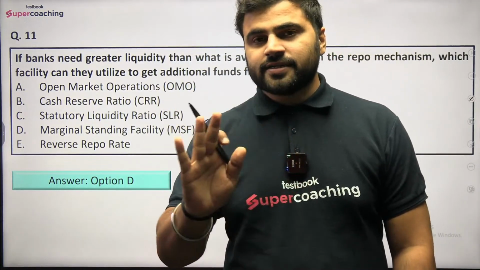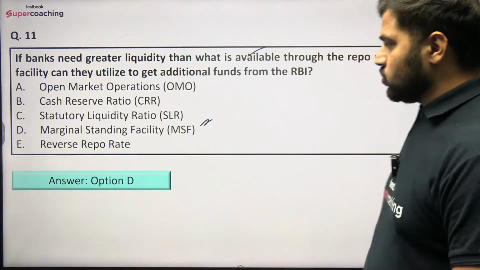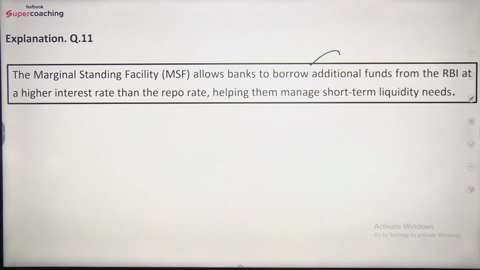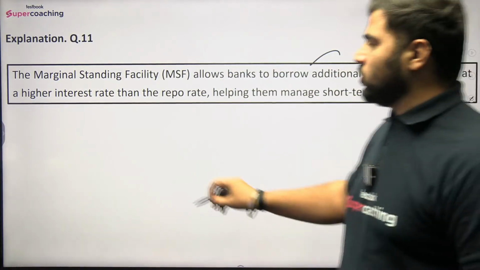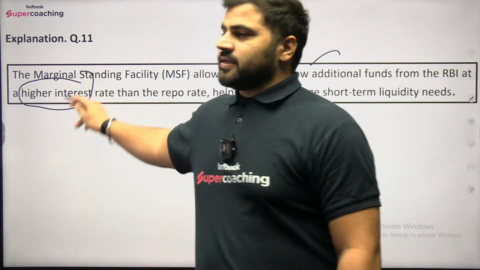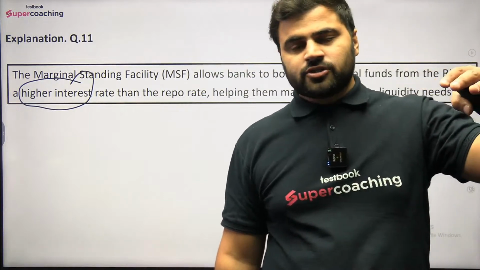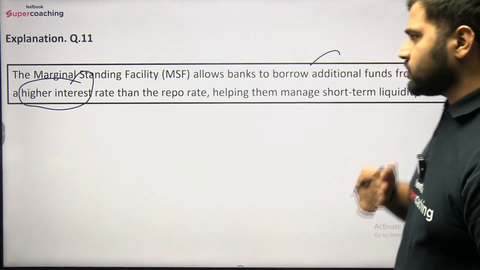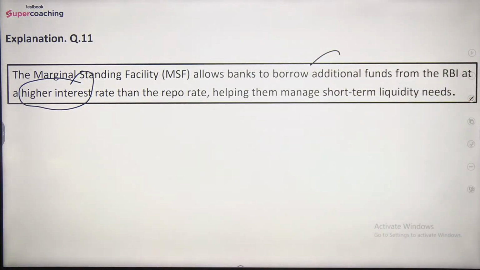ठीक है, तो उनको higher interest rates भी pay करना पड़ेगा, additional funds तो उनको मिल जाएंगे. So MSF allows banks to borrow additional funds from the RBI at a higher interest rate. I told you कि there is an involvement of higher interest rate because one limit you have already exhausted. Now you are looking for additional funds, so you have to pay the higher interest rate, right? So helping them manage short-term liquidity needs.